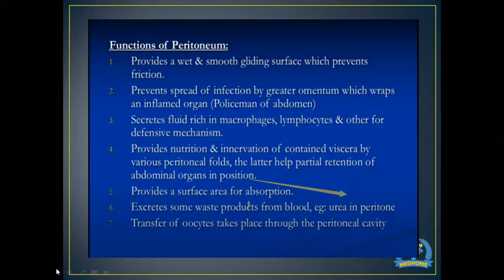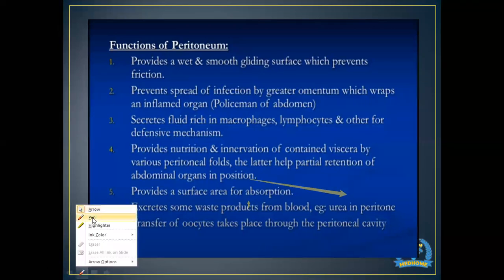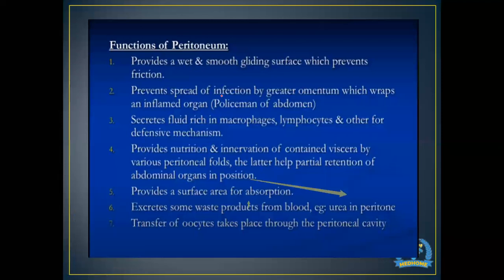The other function of the peritoneum is that it prevents the spread of infection by the greater omentum, which wraps an inflamed organ. So if we consider this as an organ, like a diaphragm, it is being covered by its peritoneum. If any infection occurs, it will be limited within this peritoneum. This infection will not go out of it.